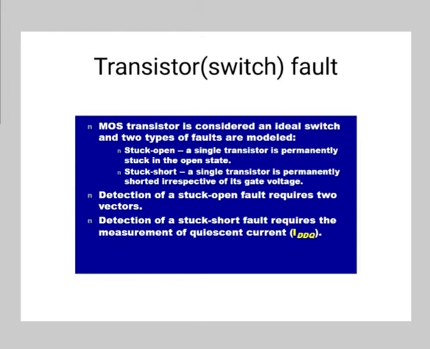Observability is important when a designer or a tester desires to measure the output of a gate within a larger circuit to check whether it operates correctly. High observability means a smaller number of cycles is required to measure the output value of the node.